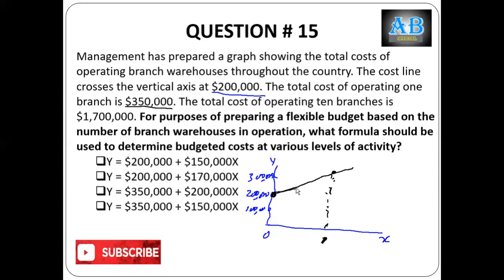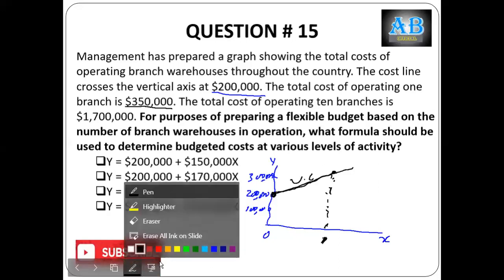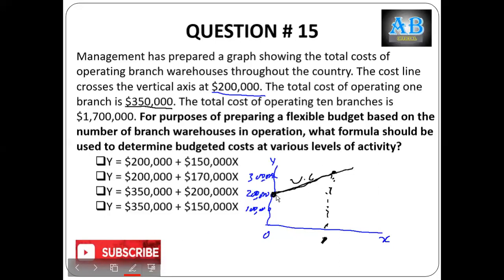So this portion is the indication of variable portion, and till this portion, this is fixed cost.